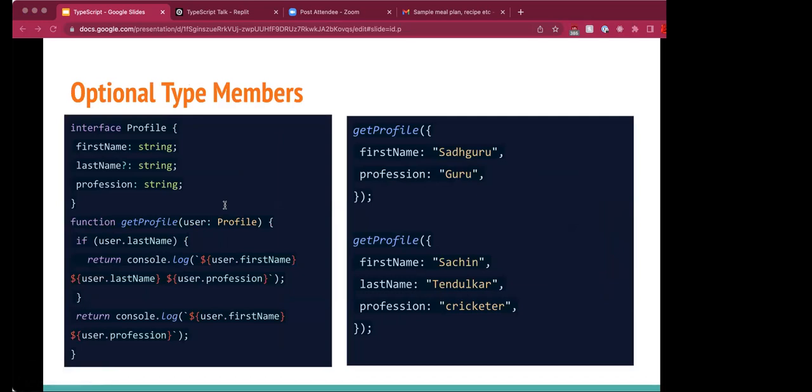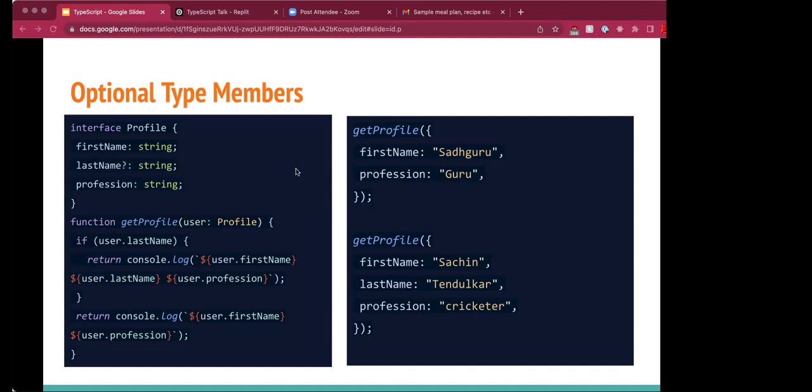So a common scenario in programming is creating a function or class that can take in many arguments, some of which are required and some that are optional. Every interface within this lesson so far assumes that every type member is required. However, TypeScript allows us to make some type members optional. So take a look at this code.